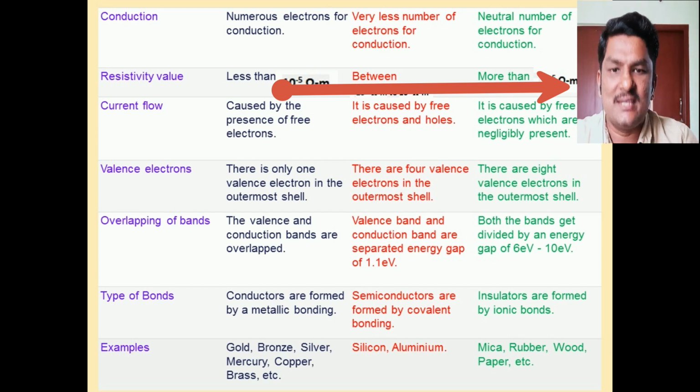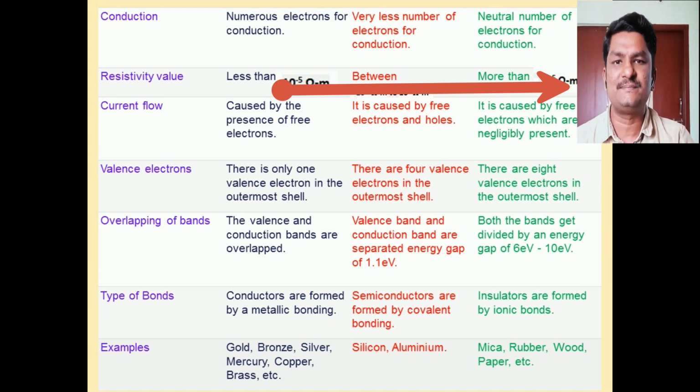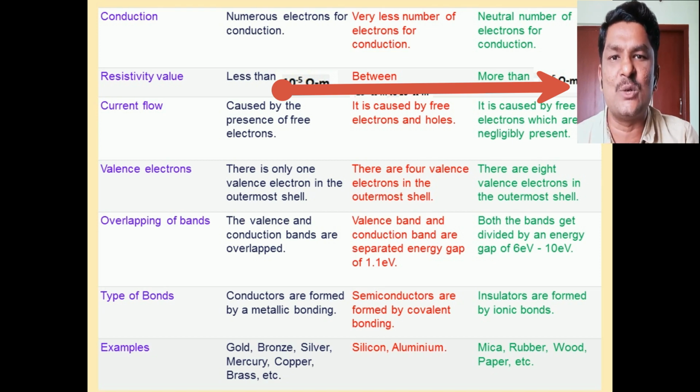With the increase of temperature, the resistance of the conductor increases, so the temperature coefficient of resistance is positive in the case of conductors. The temperature coefficient of resistance is denoted by alpha.